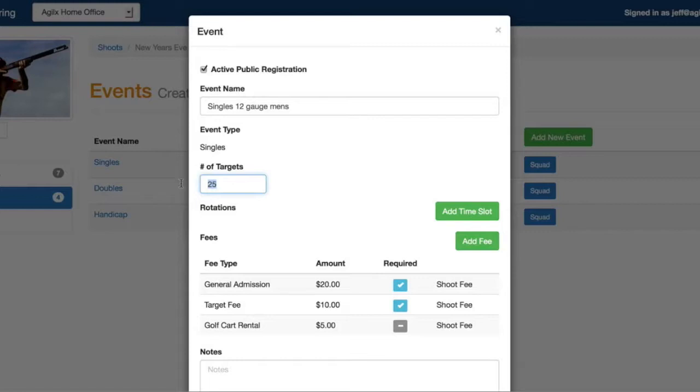Here's the number of targets that we're going to throw for that event. So I'm going to actually set this out to 100 targets. So we're going to do 4 rounds at this event.